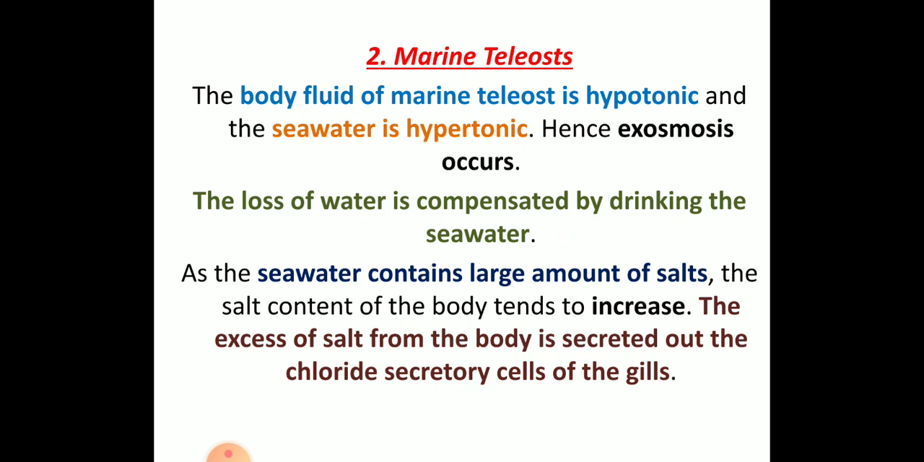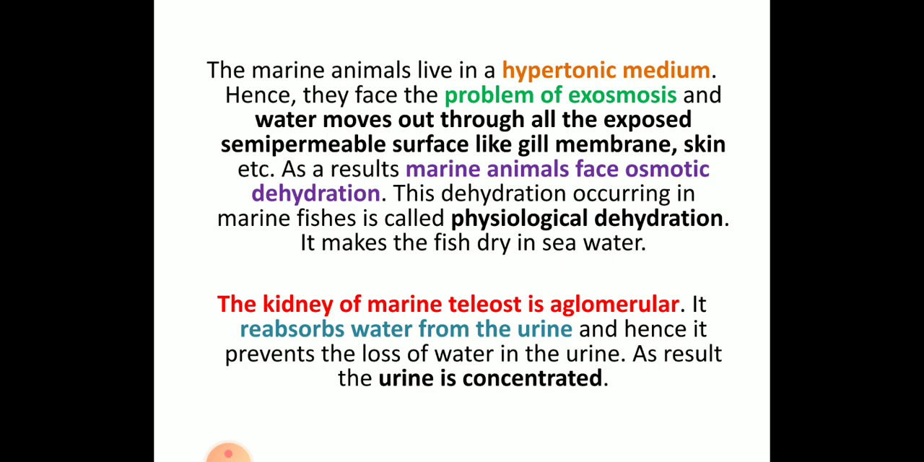So usually chloride cells in freshwater, what happens? They help in absorption, but here chloride secreting cells help in removing or secreting out the excess amount of salt. And as we know, the marine animal is living in a hypertonic medium, hence there will be a problem of exosmosis.